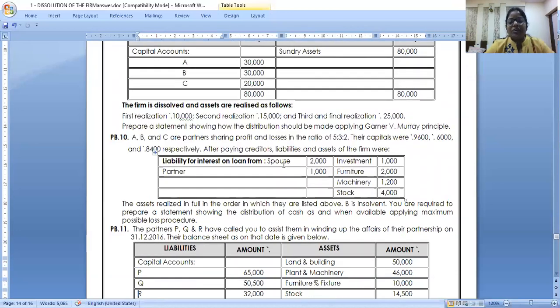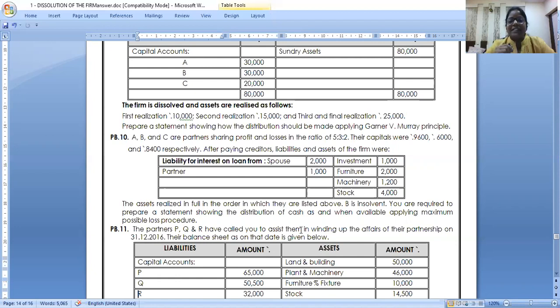Liability for interest on loan, partner. Partners are having 1,000 balance and all. Now assets realized in full in order in which they are listed above. So this time investments realized 1,000 first, then furniture realized 2,000. See, little changes are there in the problem. Machinery 1,200 stock, right? So like this, try both the problems. I will continue from 11th problem tomorrow, right?